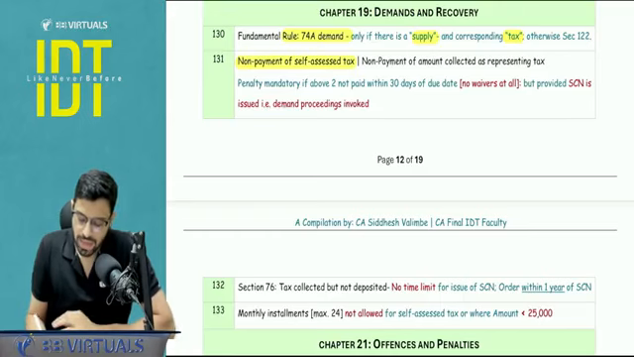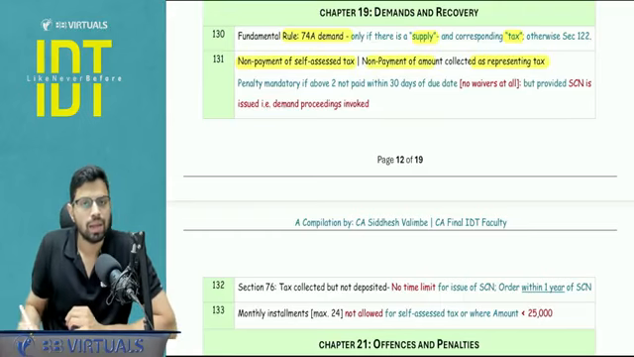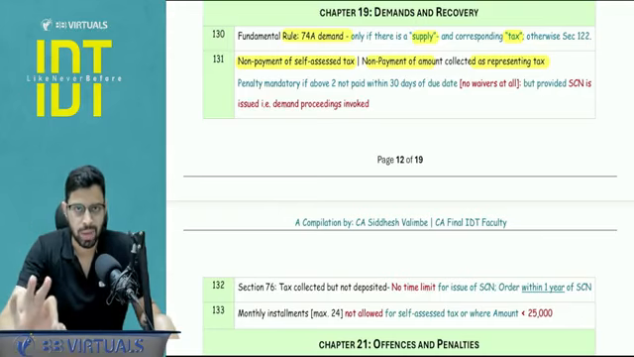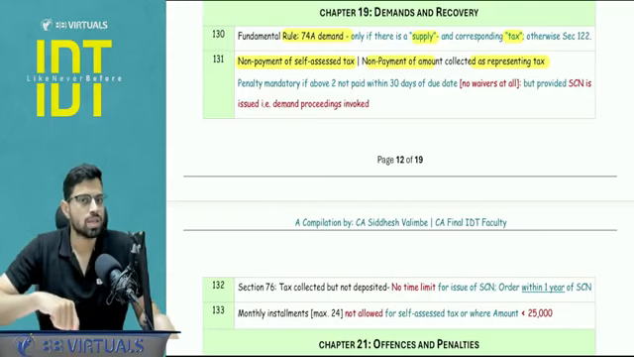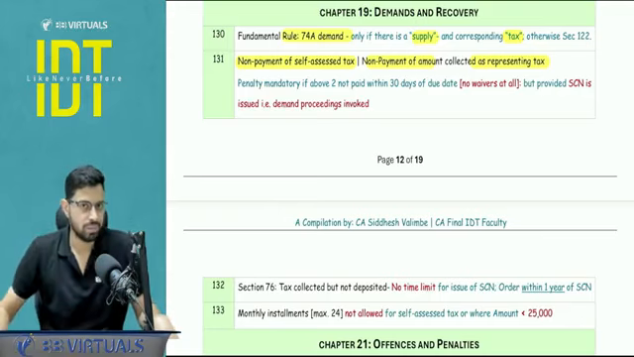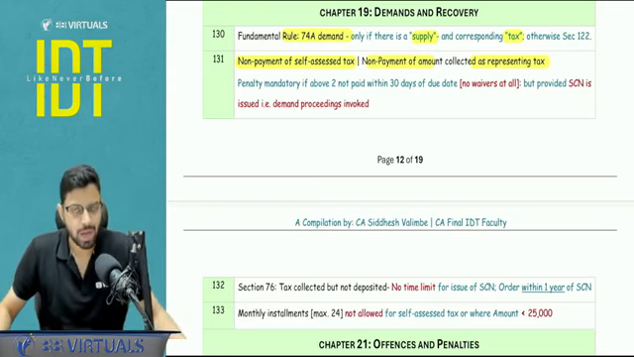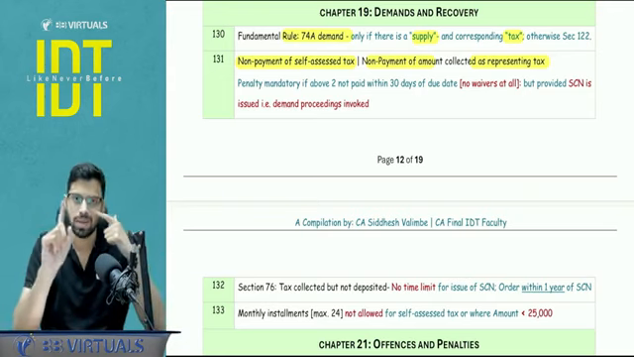Non-payment of self-assessed tax and non-payment of amount collected in the name of tax. Okay, these are the two offenses. If you do not pay these two amounts within 30 days of the due date, in that case, you are not going to get the penalty waiver. Now there are certain query areas here. Please understand.